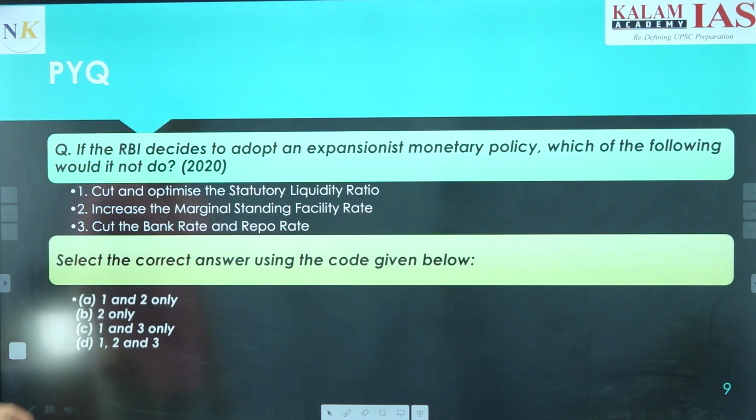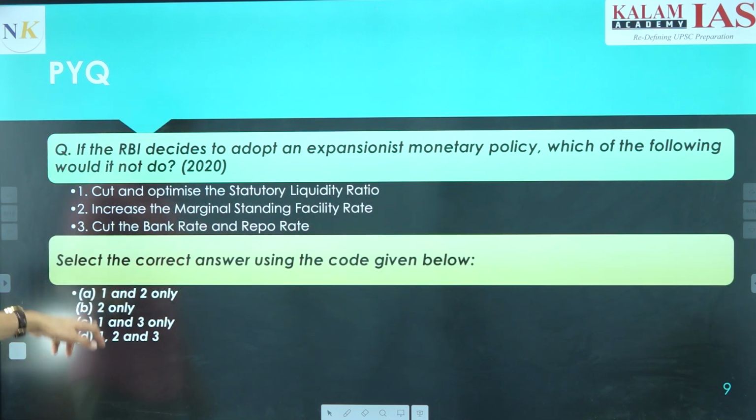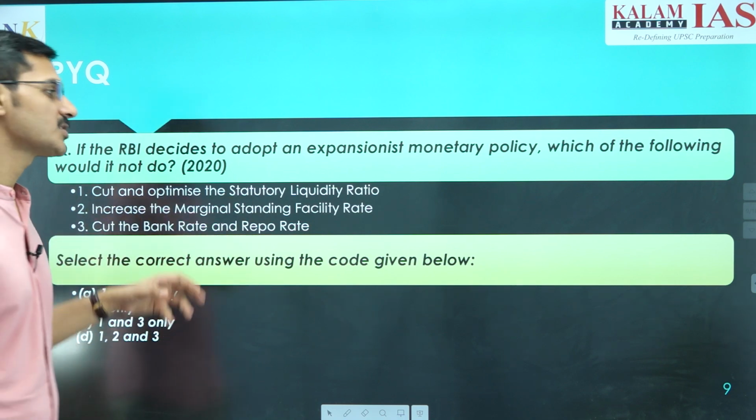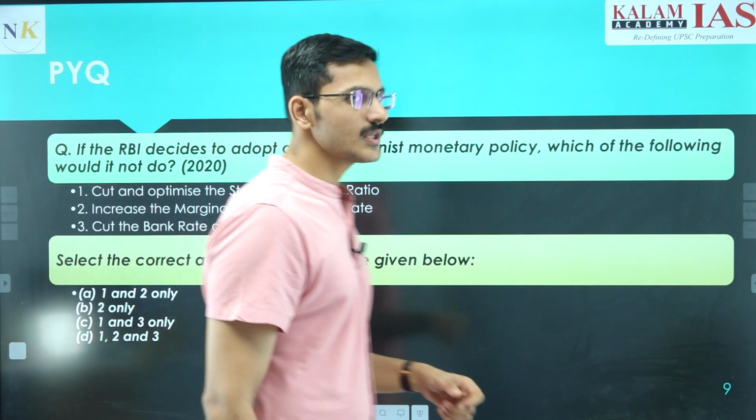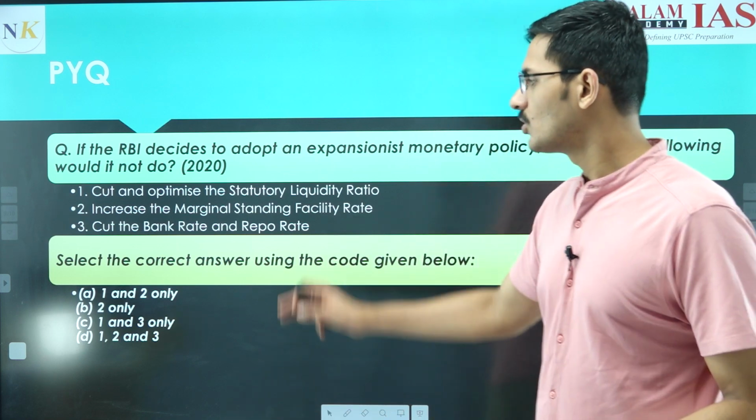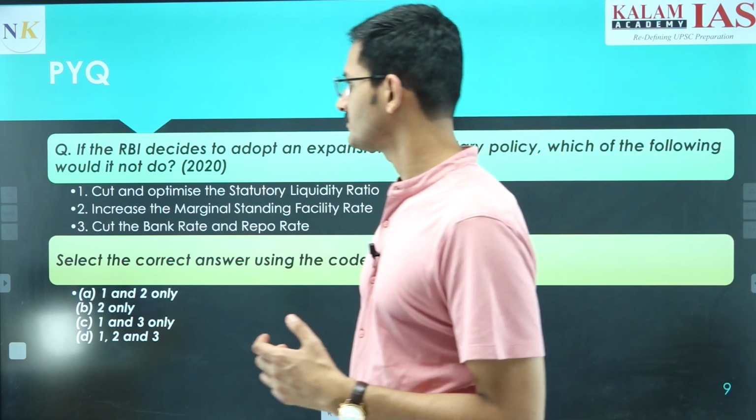So we will see the options. That is 1 and 2 only, 2 only, 1 and 3 only, 1, 2 and 3 only. 1 and 3 RBI can do in the expansionist monetary policy, but 2 is something that the RBI would never do in an expansionist monetary policy. So the answer to this question is 2 only, that is option B.